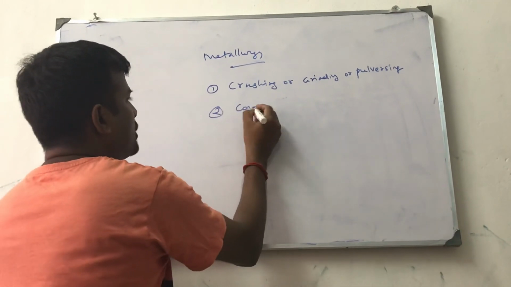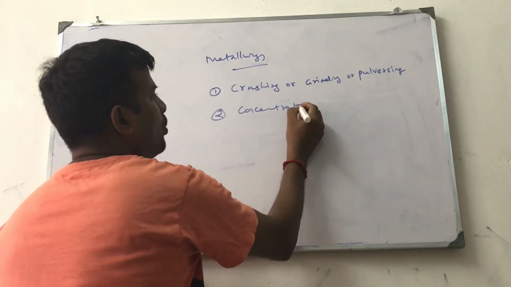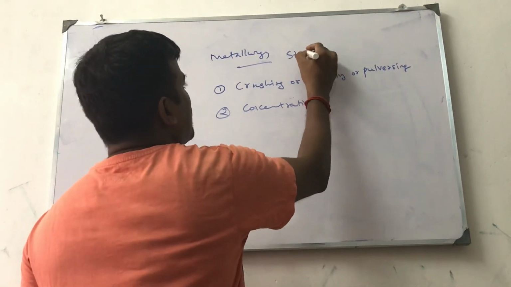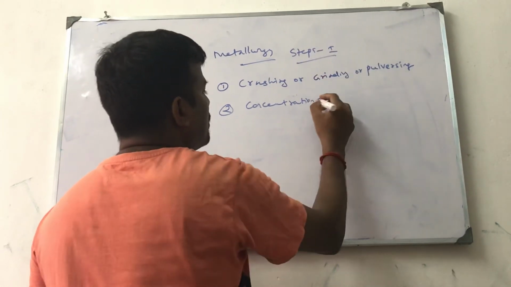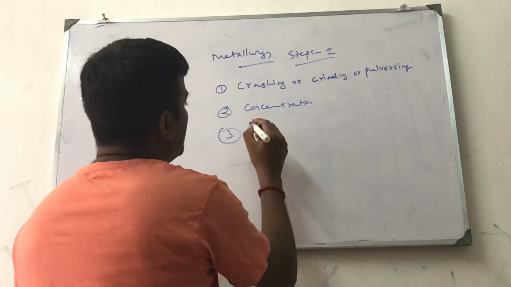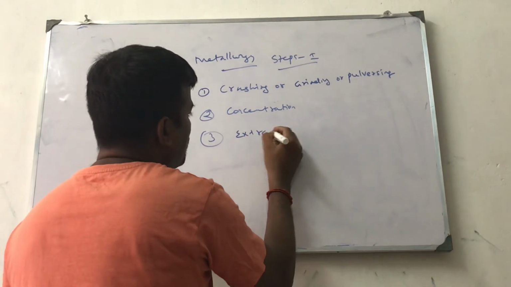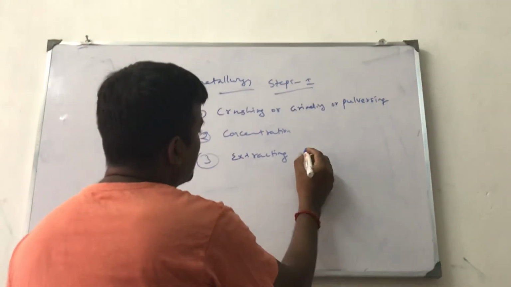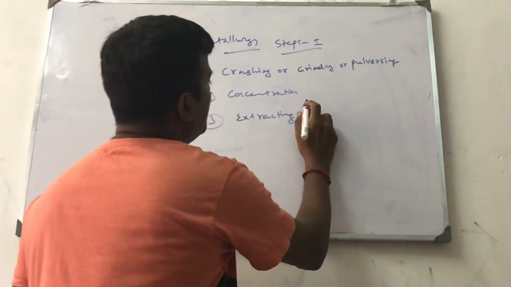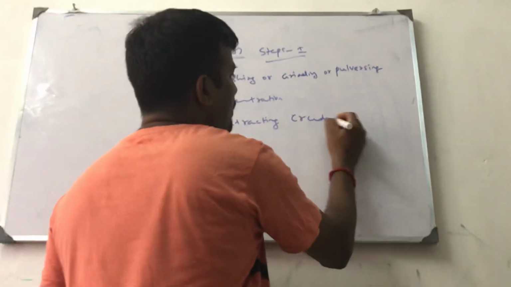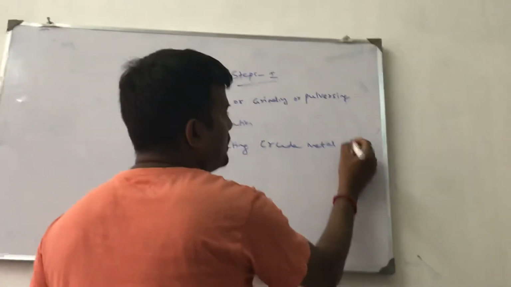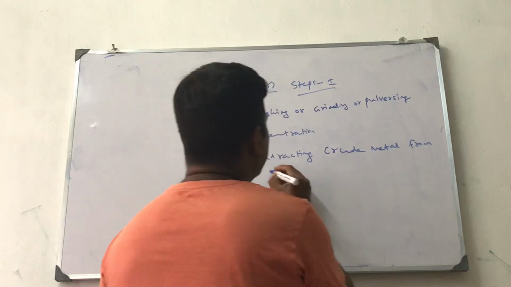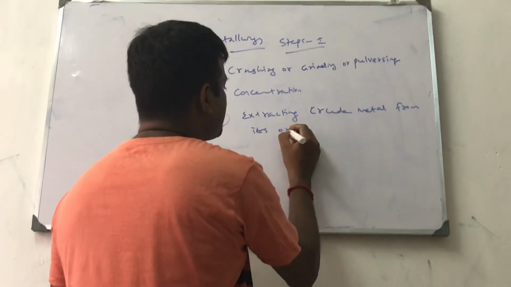Second one is concentration or ore dressing. These are the metallurgy steps. Third one is extracting crude metal from its impurity: smelting, that is extraction of crude metal from its ore.